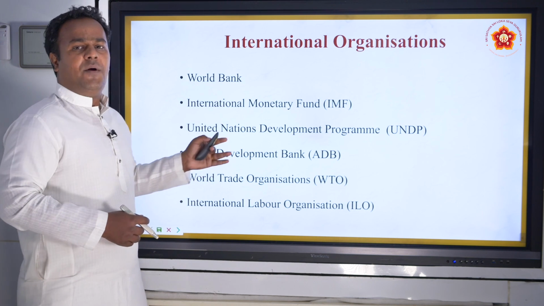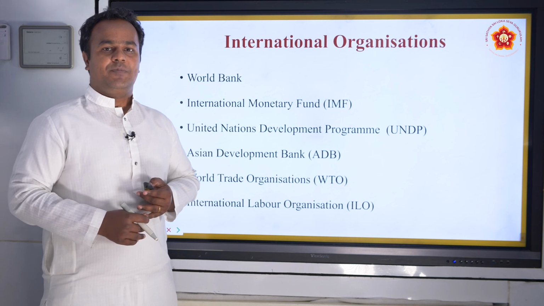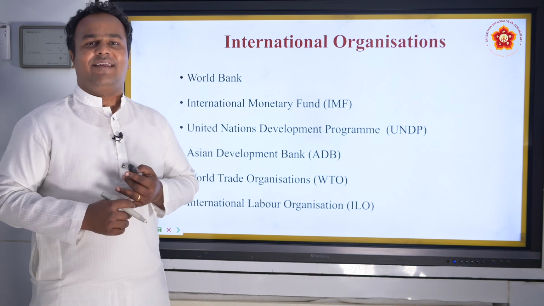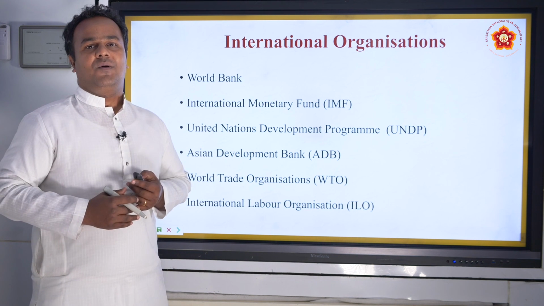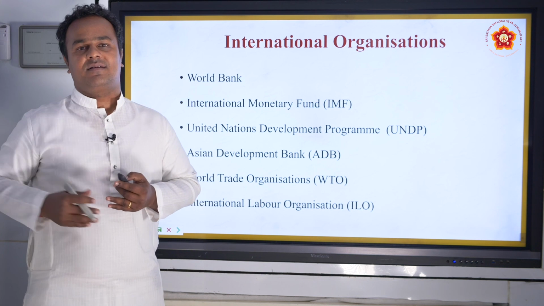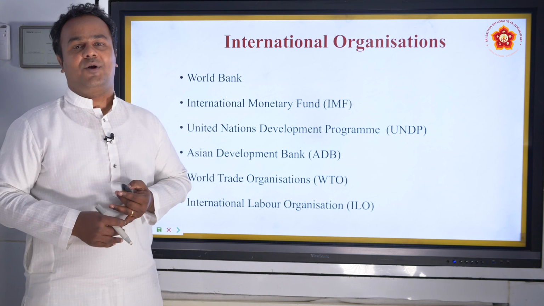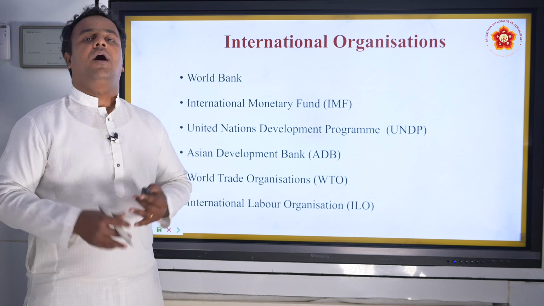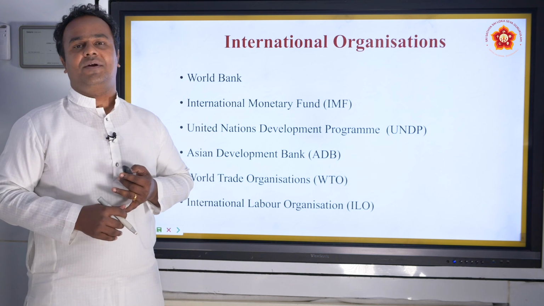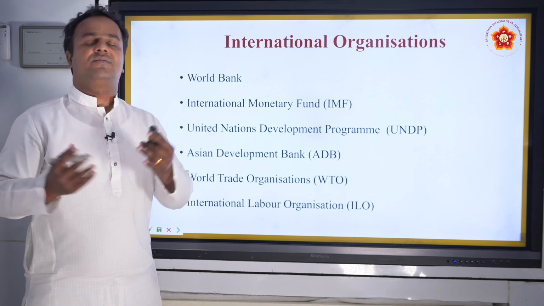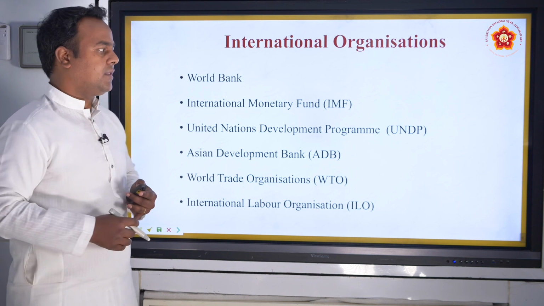Now, these are all not important from the examination point of view, but when you are beginning in a particular area, you must know what the frontiers are, how economics as a subject looks, and what opportunities you have, how you can contribute to development not only in India, but in the rest of the world as well.